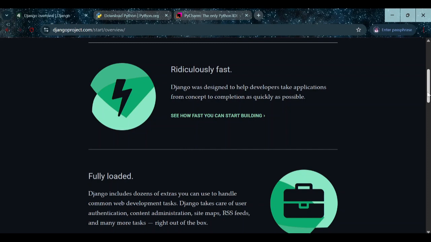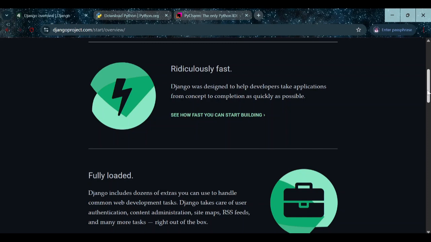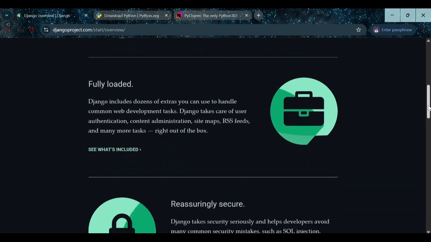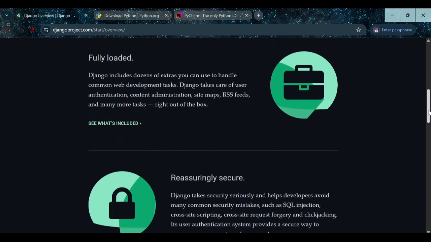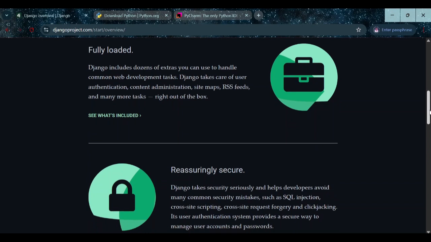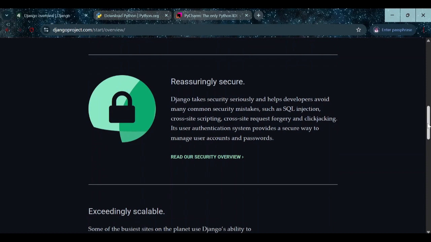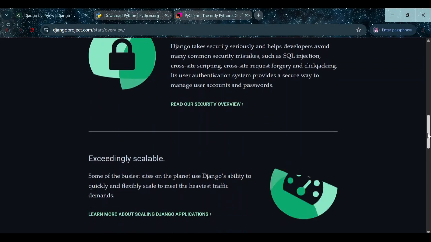And then it is fully loaded. E get a lot of ogbonge things wey dey inside, wey be say e dey really help developers to reach their goals. And then with the way security team be now for website, Django dey reassuringly secure. E dey secure well well. E go hard before you fit break the security, all those people wey dey type nonsense for web form to take hack website. Una don meet una match now.